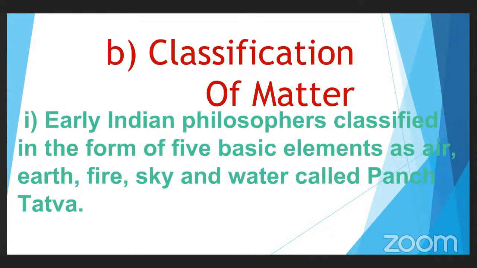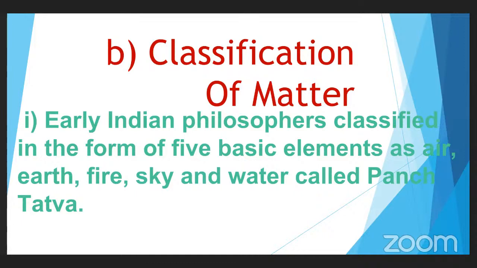For that purpose, the early Indian philosophers classified matter, whatever we are observing in our surroundings, in terms of 5 basic elements, 5 main elements. So what are they? Air, earth, fire, sky, and water. These are called Pancha Tattva. Pancha means 5. Tattva means fundamentals.